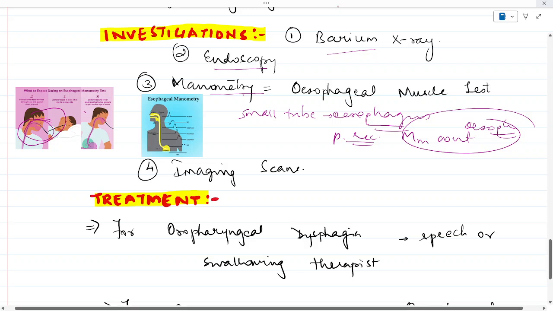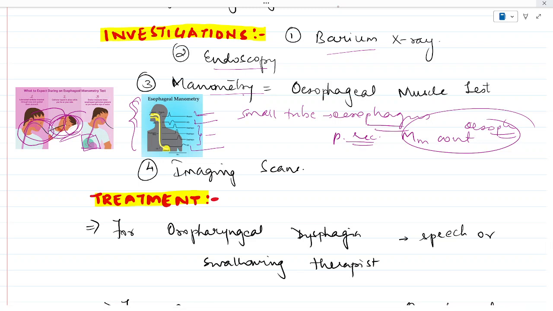Second, the catheter is placed while the person is lying on the side, and the doctor measures the lower esophageal sphincter muscle contraction. This is how the esophageal manometry comes out, which is at 6 different levels: at the level of the pharynx, at the level of the upper esophageal sphincter, these 3 and 4 at the level of the esophagus, and this at the level of the lower esophageal sphincter. Okay. And the last is the consideration or taking of imaging scans.